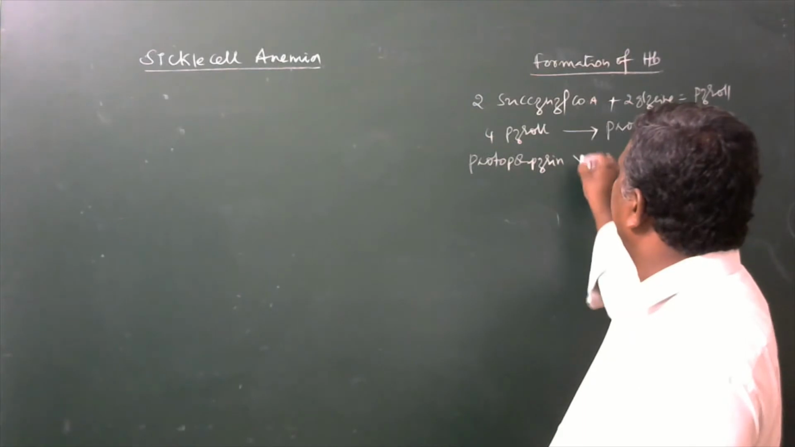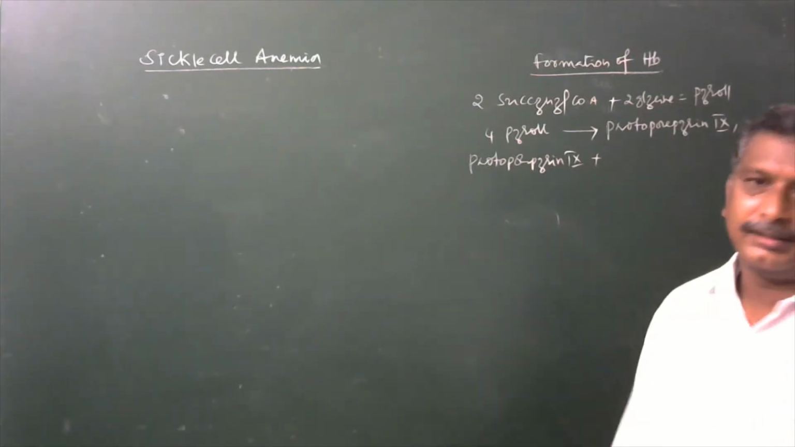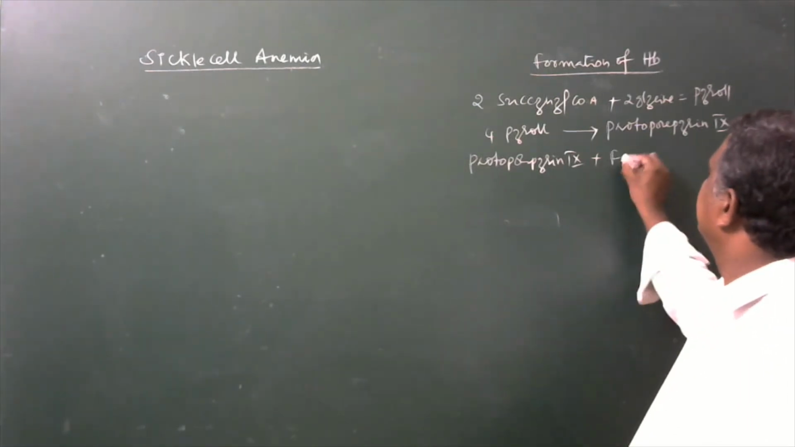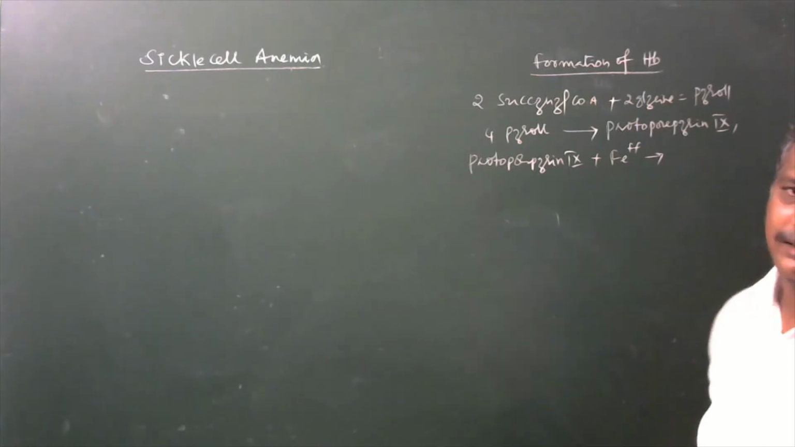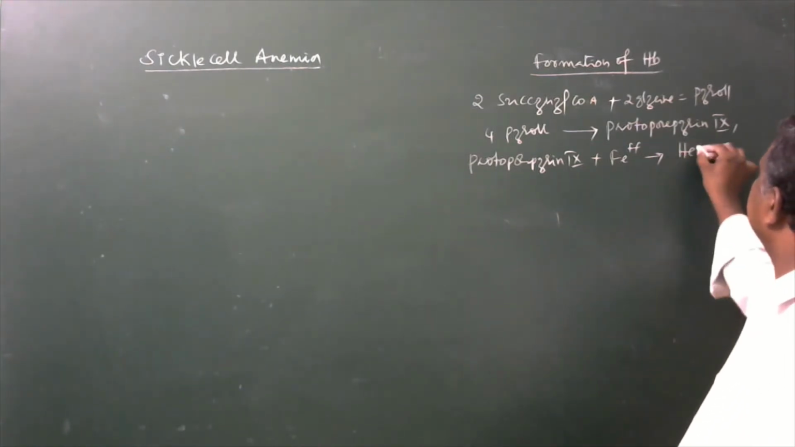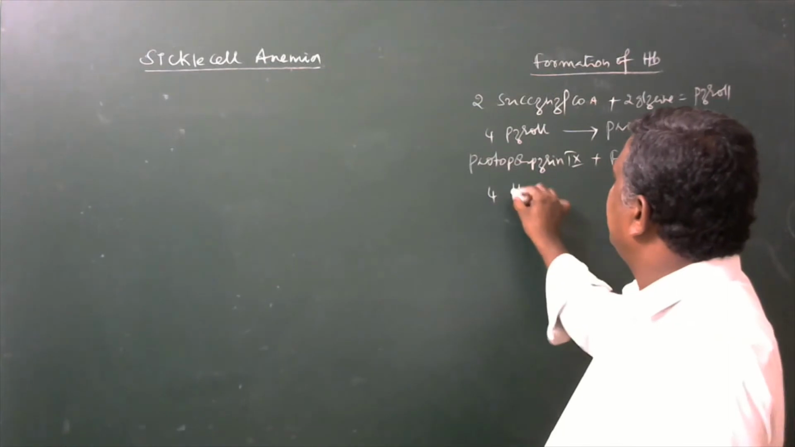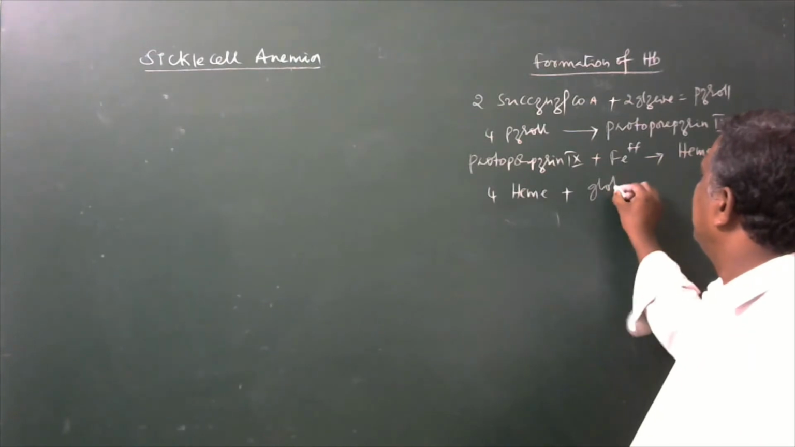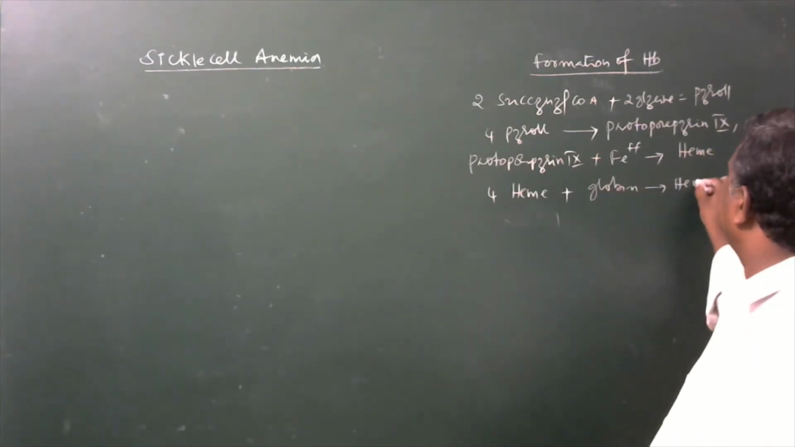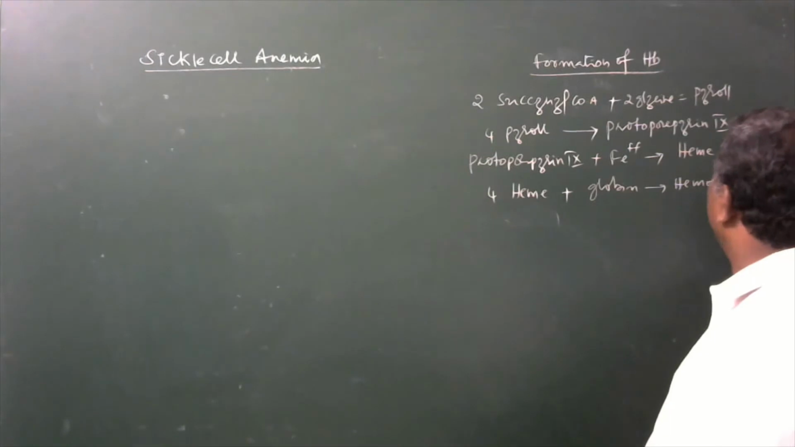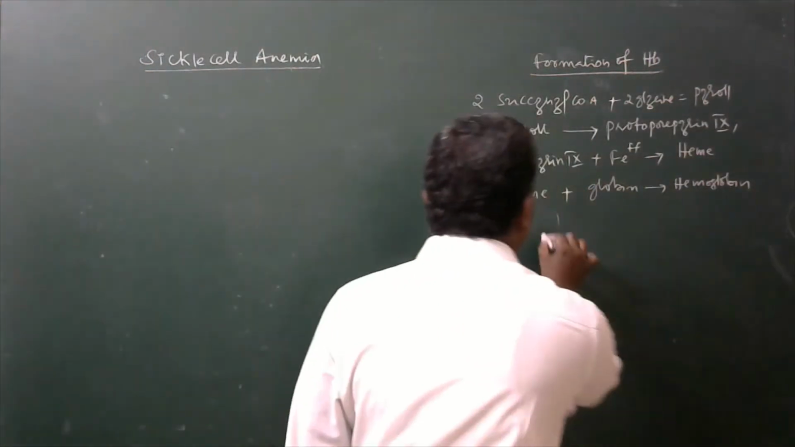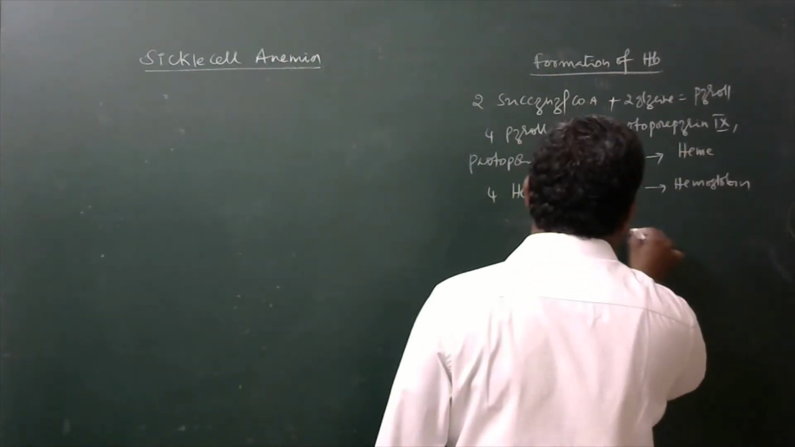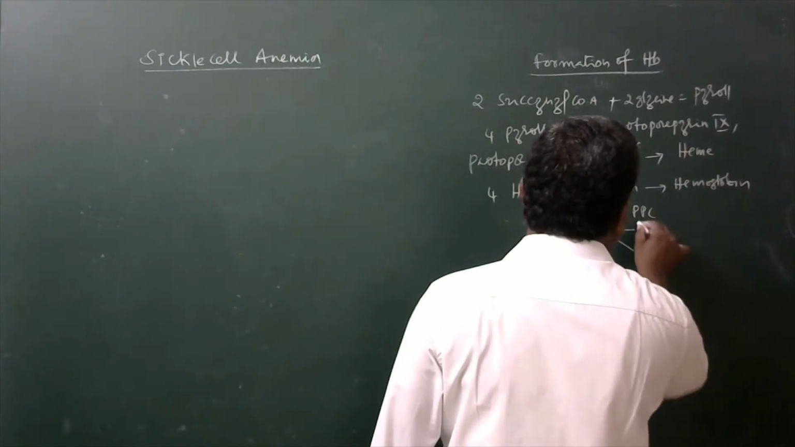Protoporphyrin 9 is converted into heme in the presence of iron. It is reacted with iron to be converted into heme. 4 heme molecules are combined with a globin to develop hemoglobin. Now here the globin molecule consists of 4 polypeptide chains.